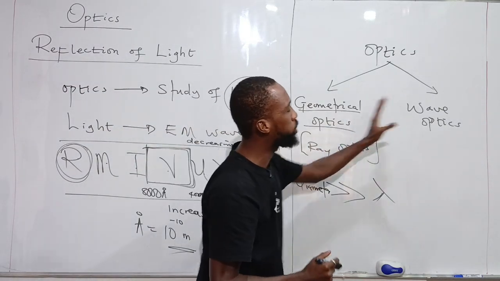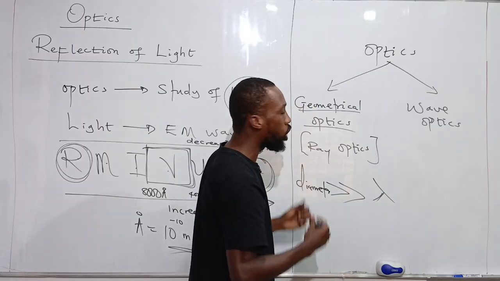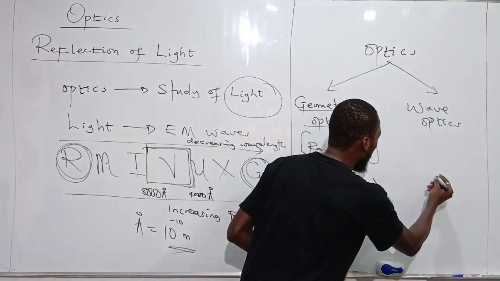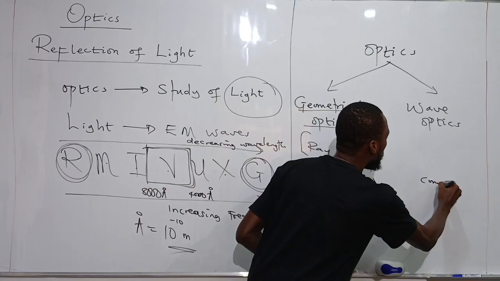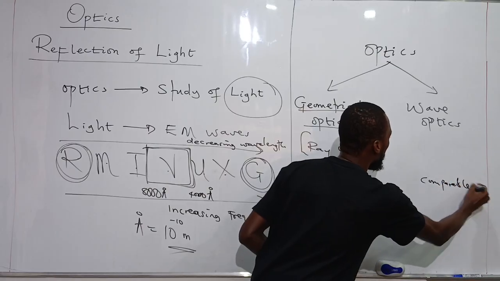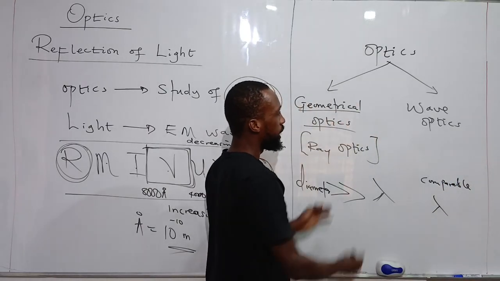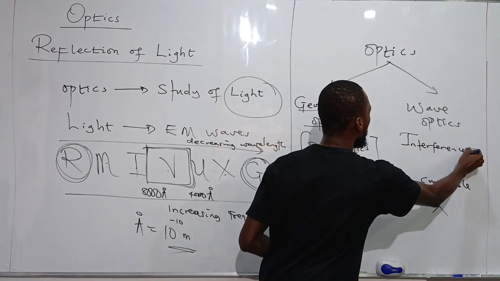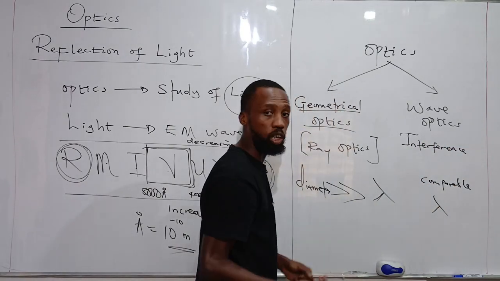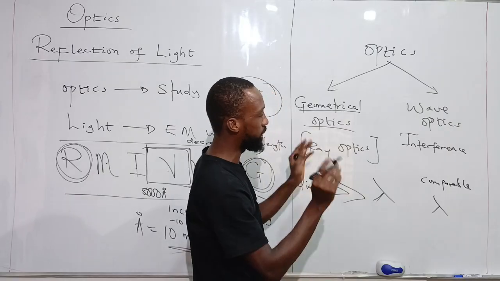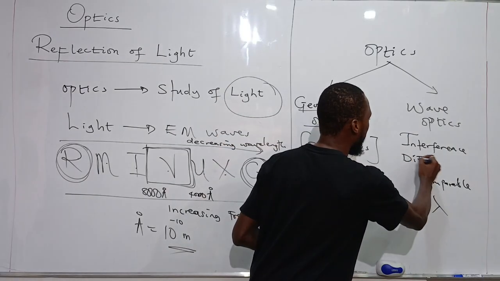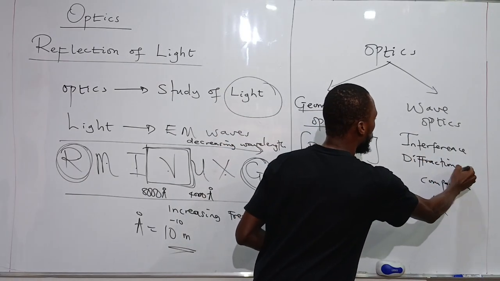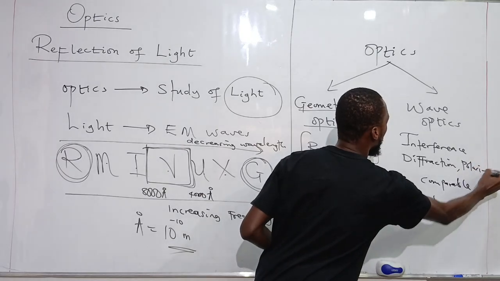Then we have the other aspect of optics where we deal with objects whose diameter is comparable to the wavelength of light. In this region, we talk about the concept of interference, patterns of light, the Young's double slit experiment and the likes. We talk about diffraction patterns here. We talk about polarization in this case.